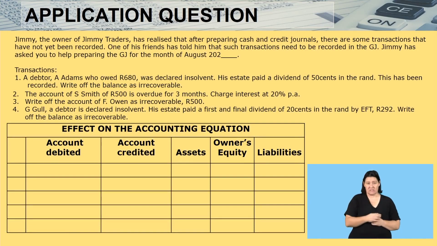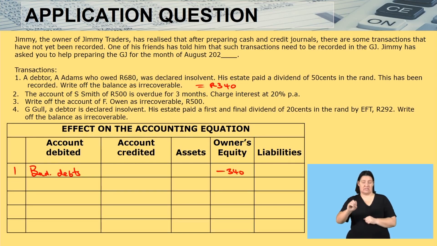The first transaction reads, a debtor, A. Adams, who owes 680, was declared insolvent. His estate paid a dividend of 50 cents. We have done that calculation, and we found 340. I'll say number one, the account to debit is bad debts. We know bad debt is an expense. It will affect owner's equity. So owner's equity is going to be minus 340.